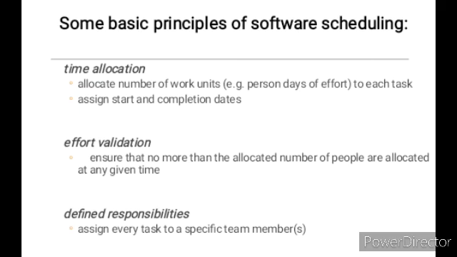Some basic principles which are involved in software scheduling are time allocation, effort validation, and defined responsibilities. Time allocation refers to the number of work units in a particular time. Effort validation is the allocated number of people to a particular project and calculating the effort from them.